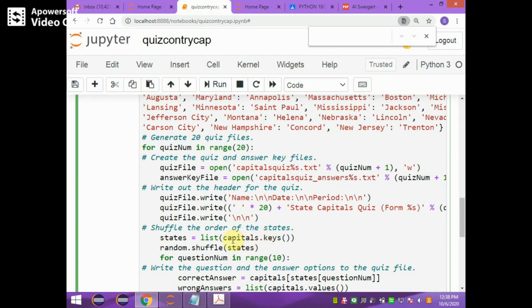It's going to retrieve the list of states by using the capitals dot keys method. Okay, it is nothing but the list of states stored in the variable states. The dictionary name is capitals. Okay, it is then going to randomly shuffle: random dot shuffle states, shuffling these states which are stored in the states list.